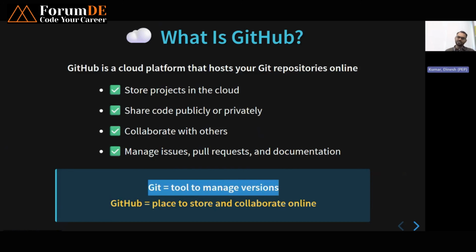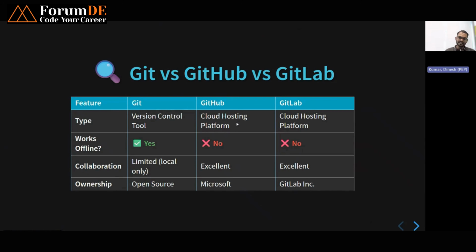Okay, so now if I talk about Git, GitHub and GitLab, these are three things we hear about in our daily work. What is Git, what is GitHub, and what is GitLab, right? So these are the differences. Git is basically a version controlling tool, as I discussed. GitHub is a cloud hosting platform which uses Git technologies to make it online. And GitLab is also a cloud hosting platform.